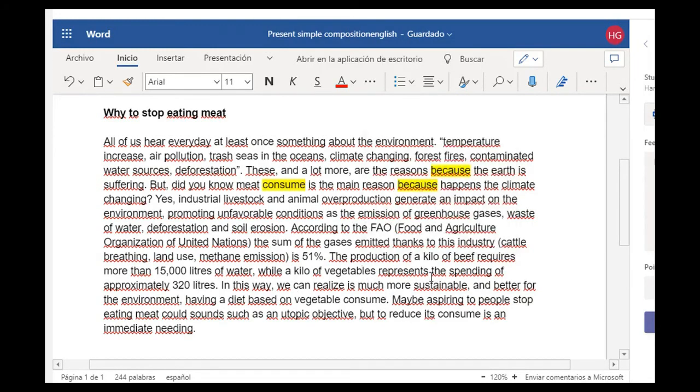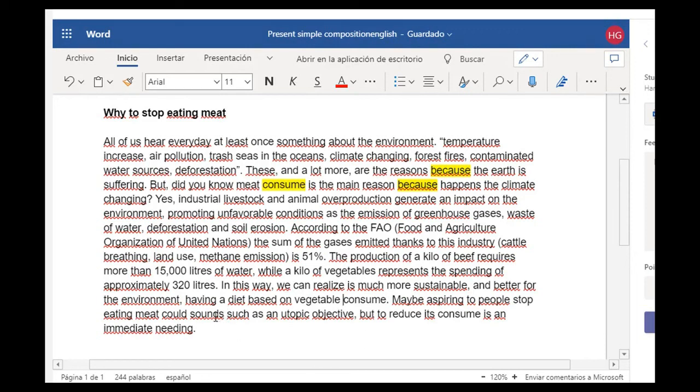Vegetables represents, that's very good. This is a correct conjugation as well. Let me check. We can realize. In this way, we can realize is much more sustainable. That's very good. Realize. We don't need an S here because we're talking about we. This is very good. Maybe aspiring to people stop eating meat could sounds.